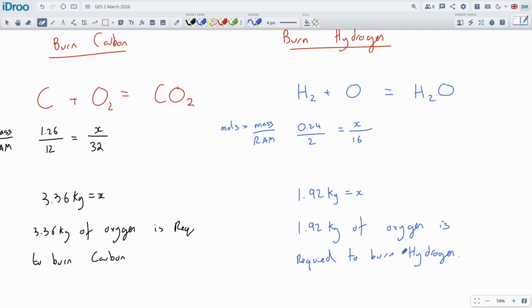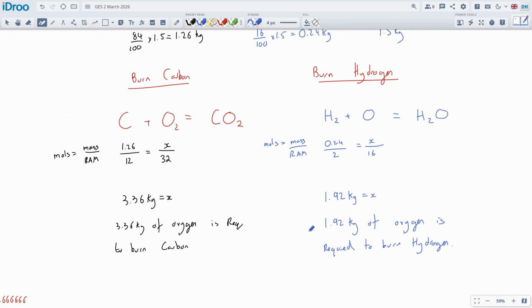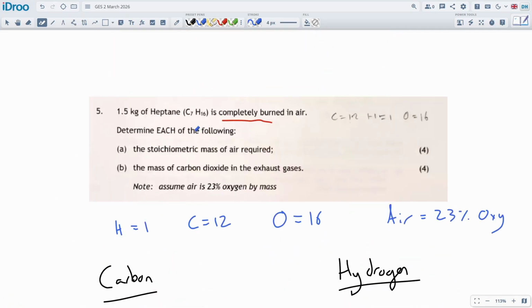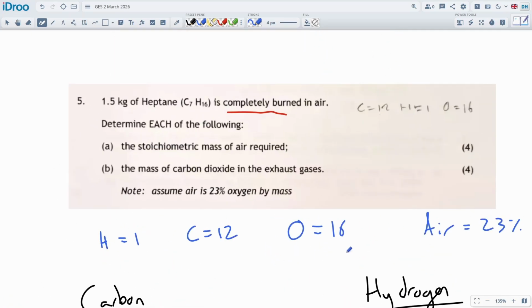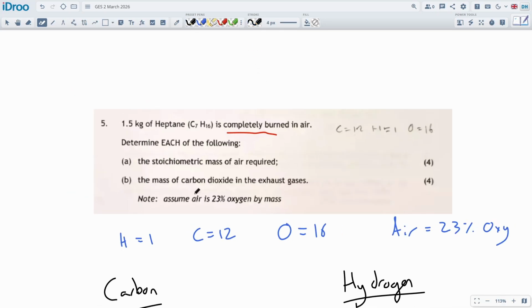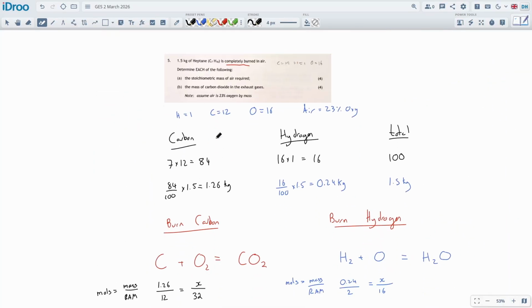Okay, great. So first things first, we worked out how much oxygen we require for all of this. Now let's see what they say in the question. What's the stoichiometric mass of air required? We're looking for the actual air, so we take a few steps now to get us into the air. It's only going to be a couple of steps because it's just the stoichiometric amount. There's no added excess air in this, so it's probably like 3 steps.